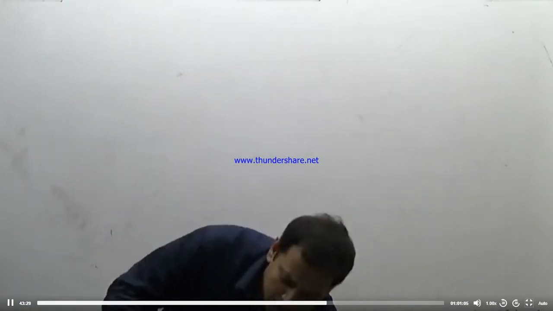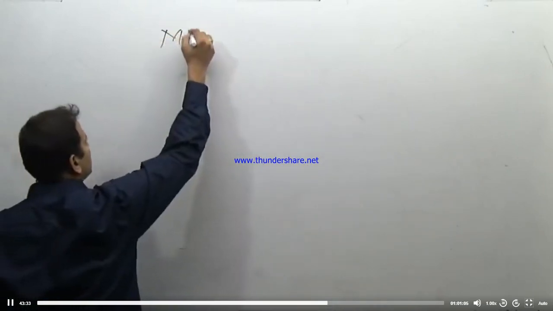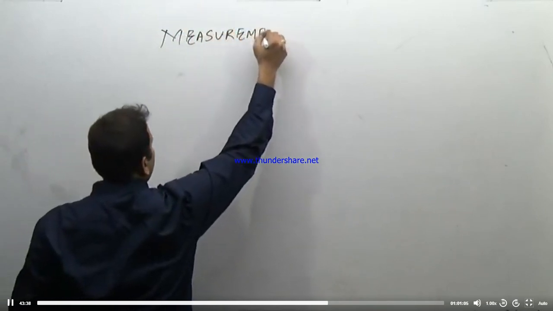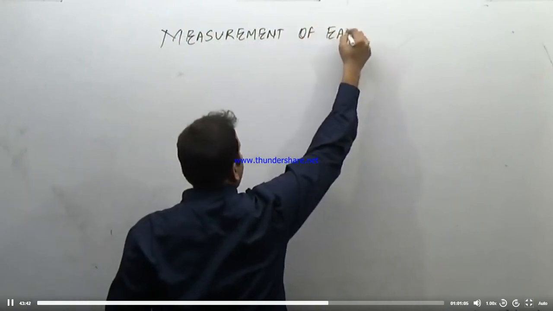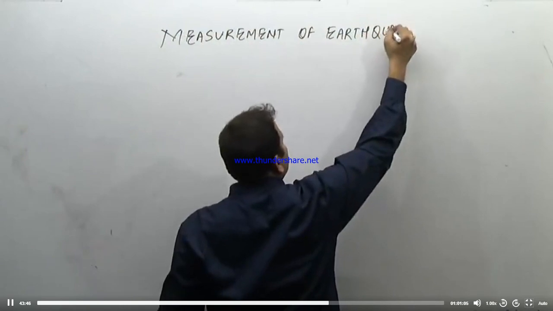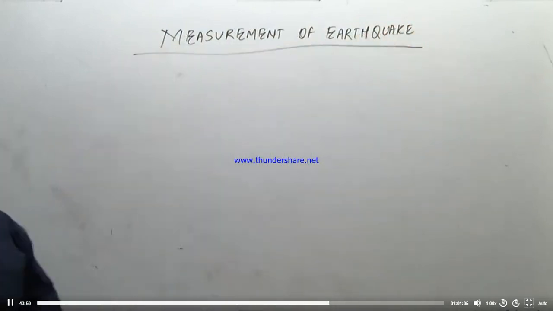Now, before we end with this topic of earthquake, one very small topic, that is the measurement of an earthquake. Or how are the earthquakes measured?